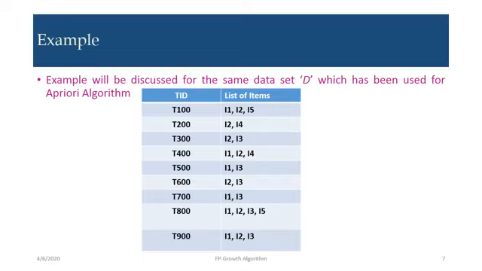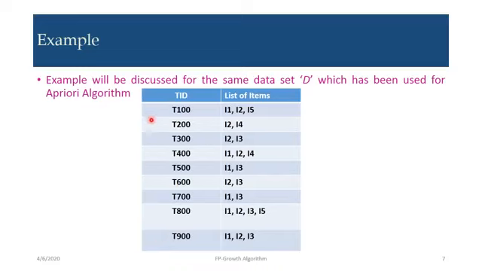Now we'll explain the working principle of the algorithm by using an example. Here we'll use the same example which we have used for the Apriori algorithm. We will discuss the same dataset D as used for the Apriori algorithm. You can see here we have nine transactions, that is T100, T200, T300 up to